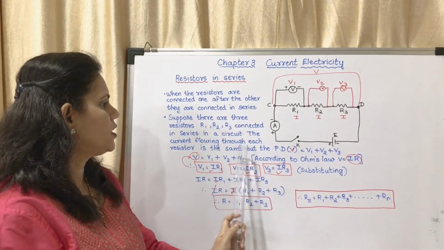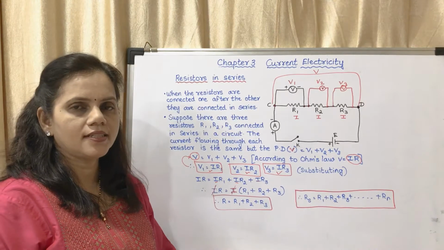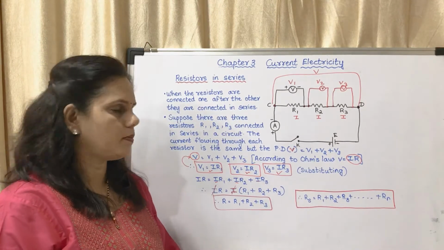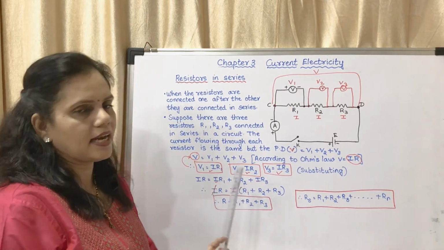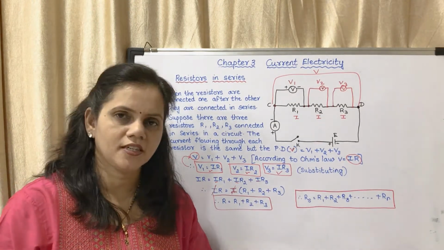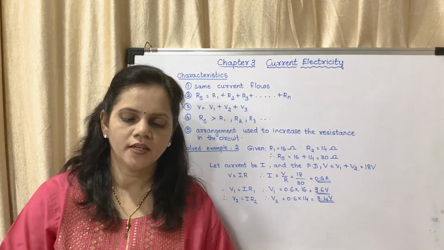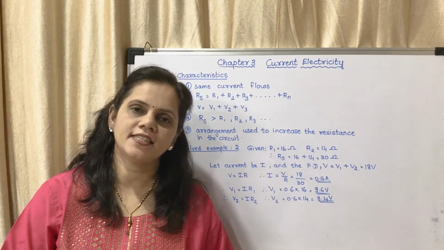The current flowing through each resistor is the same, but the potential difference V is equal to V1 plus V2 plus V3. The calculation till here you will have to write. You may copy this in your notebook. Now we may move on to resistors connected in series.